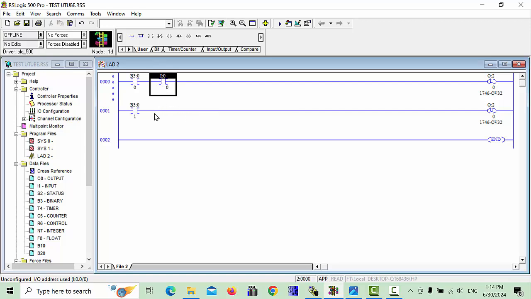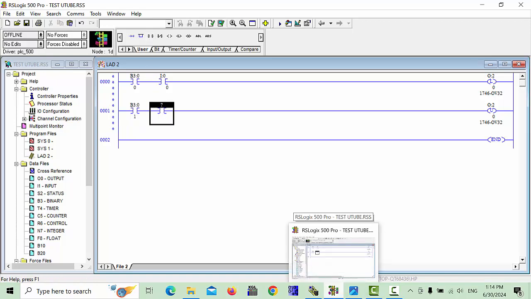And here also you can write this I0 colon 1, but I don't have hardware wiring. If I make hardware wiring, after that we can energize from this one, latch and unlatch. Also here you can choose another next one.